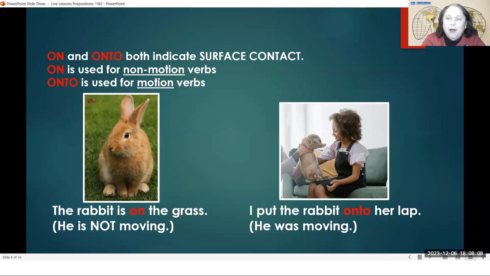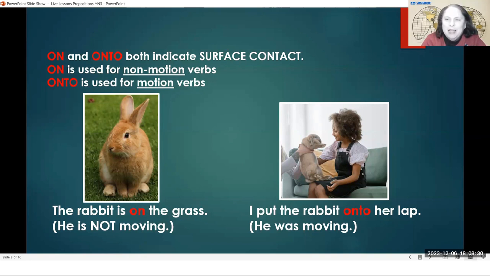And we say on because it is not moving away from the grass. Even if the rabbit wiggles a little bit, it is still on the grass. It is not changing location to be away from the grass. This rabbit is on the grass and is remaining on the grass.